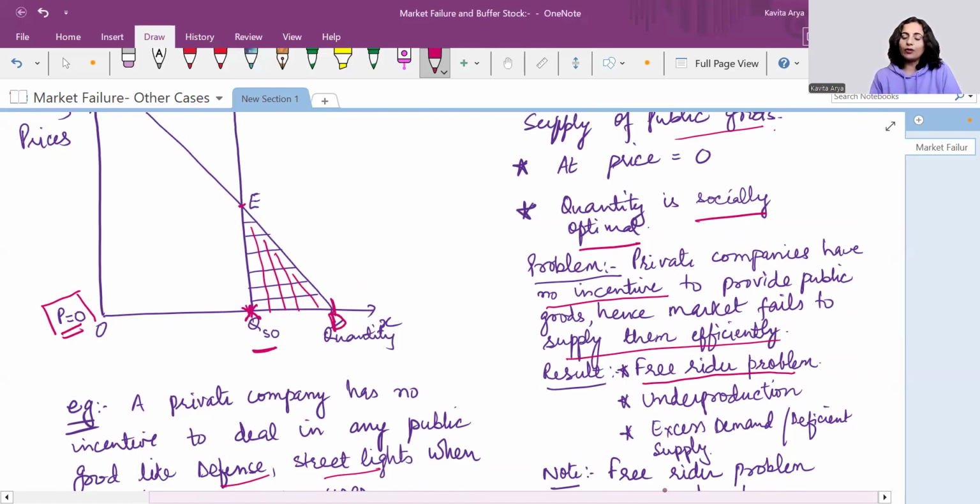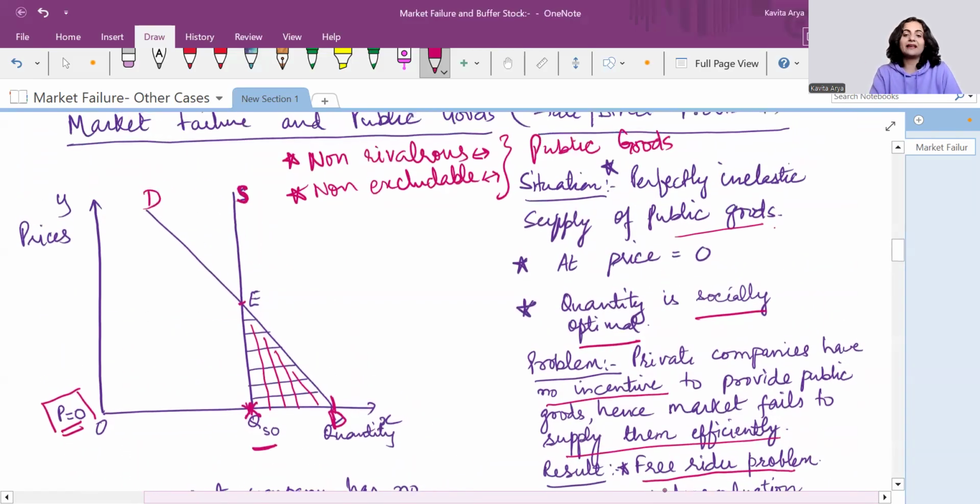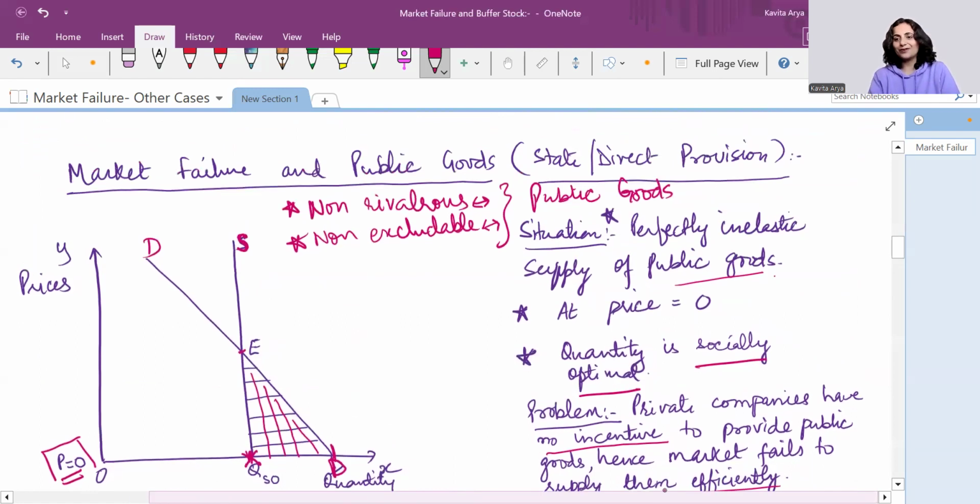Those who can afford and those who cannot afford, both are getting it free. That's why underproduction happens, and there is always a persistent situation of excess demand and deficient supply in the case of public goods. This shaded area is very important to showcase, as it always struggles with the excess demand problem in the economy.